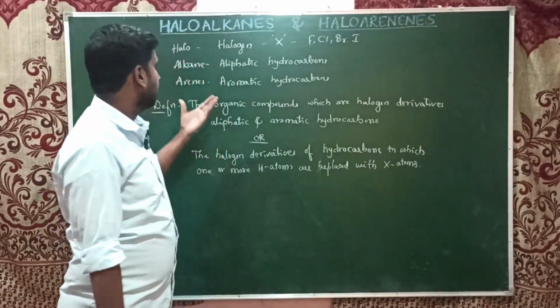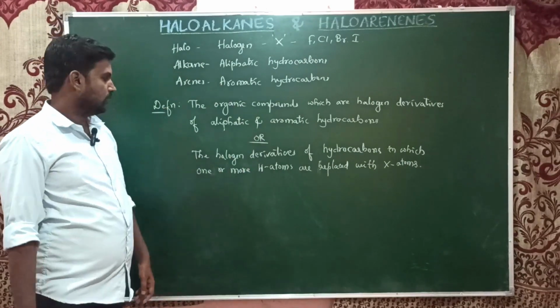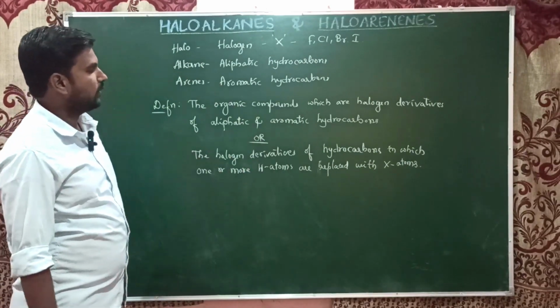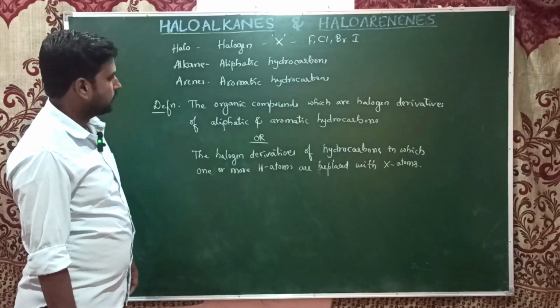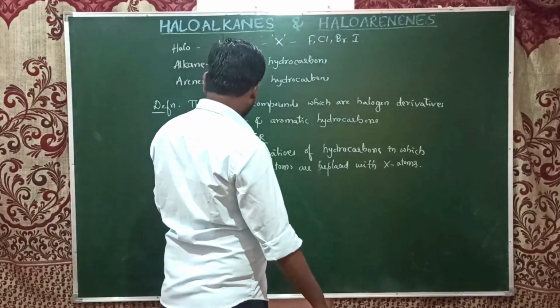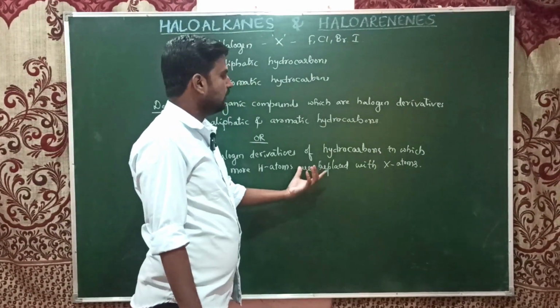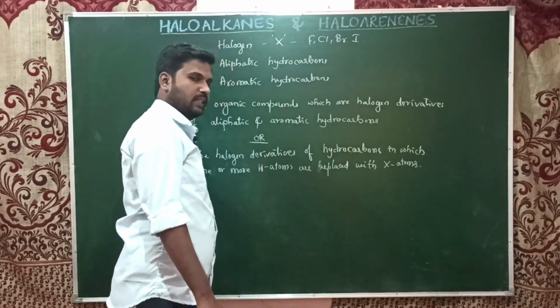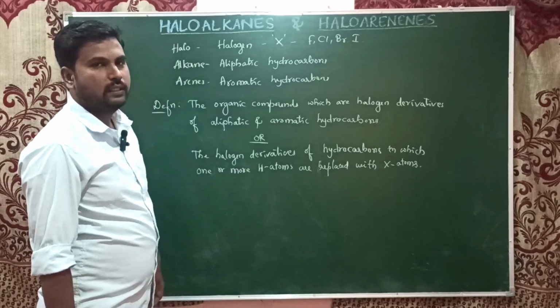They are forming haloalkanes and haloarenes. You can write halogen derivatives of hydrocarbons which are formed by replacing, or a better one, in which one or more hydrogen atoms are replaced by X atoms. This is also one of the definitions.